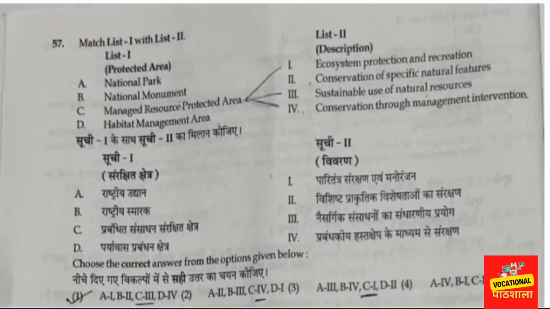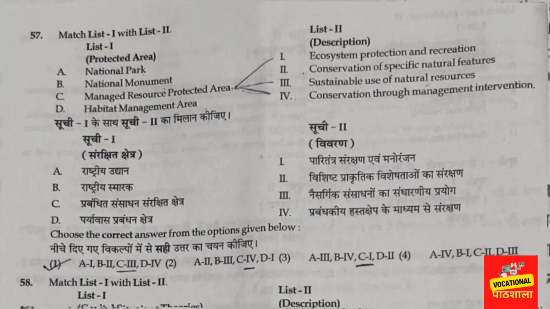Next is question number 57. Again, it looks very easy, but it's not a very easy question. It can confuse you in the exam. Maybe this has happened with you. They are asking about protected areas, and they have given a description. This question is actually from the tourism resources or tourism product unit, but you can see how they have made this question difficult. National park, as we know, national monument, managed resource protected area, and habitat management area, which is called Paryavas Prabandhan Kshetra. For national park, they have written a description of this particular thing.